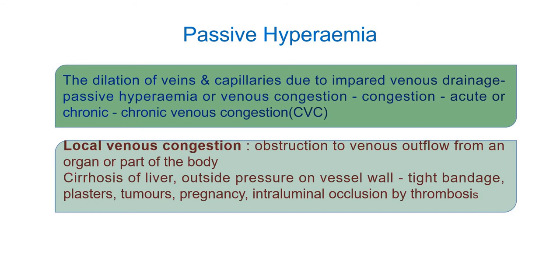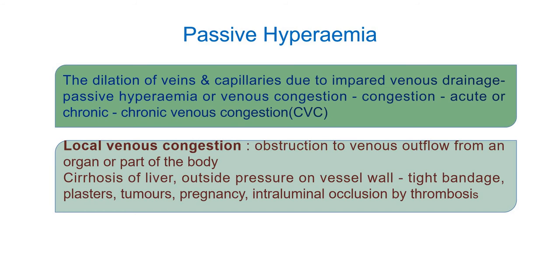Then outside pressure on the vessel wall occurs in tight bandage, plasters, tumors, pregnancy, or again intraluminal occlusions by means of thrombosis. Thrombosis is nothing but the clotting of blood.